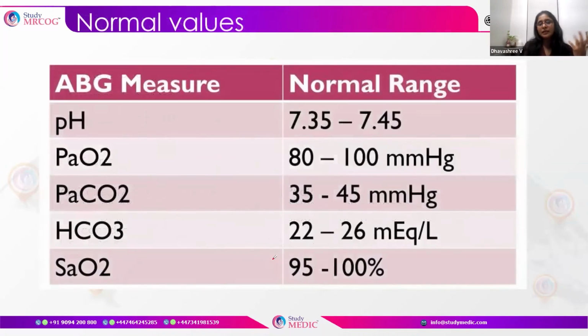So the normal values we should know: pH is between 7.35 and 7.45, PaO2 ranges between 80 to 100 millimeters of mercury, PCO2 between 35 to 45, which on average is taken as 40, and HCO3 is normally 24. It can vary between 22 to 26. And the oxygen saturation in the blood should be 95 to 100%. These are the normal values that we look at.